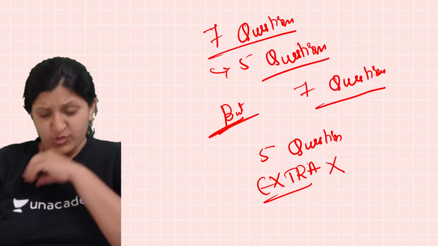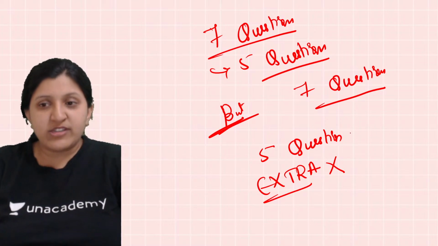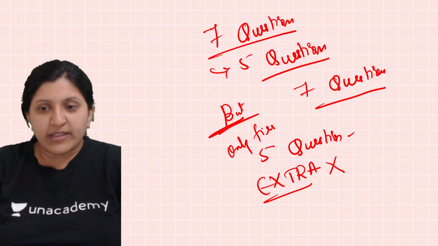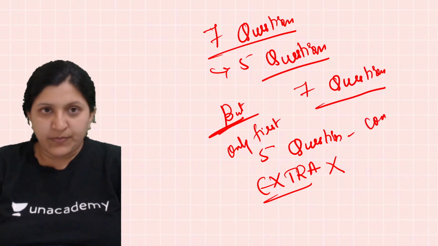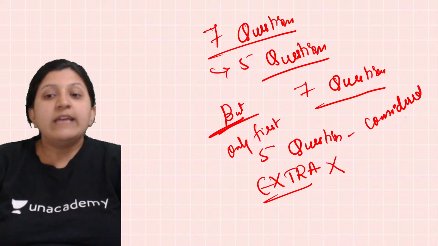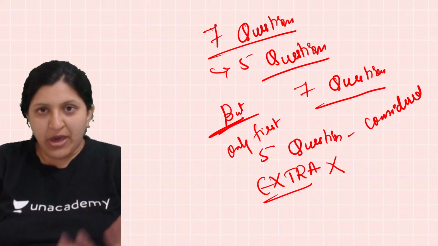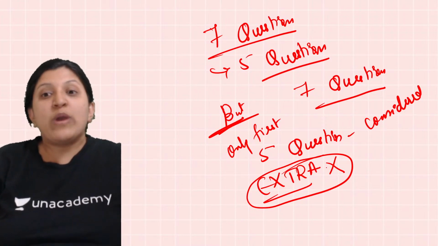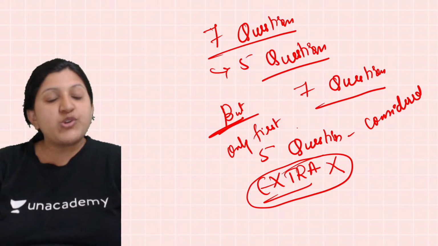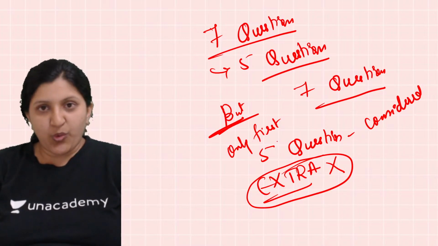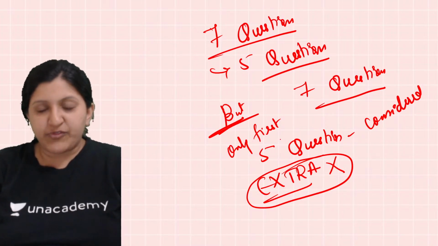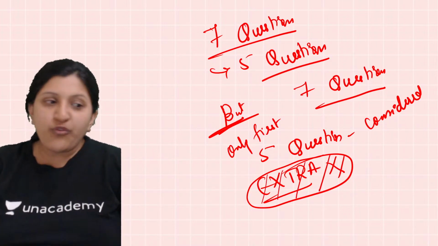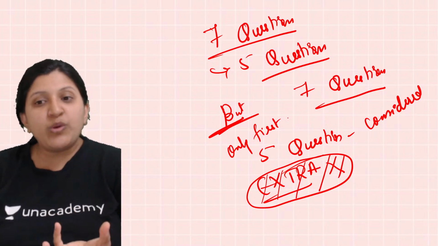Only the first 5 which are there are considered. The next ones you are writing, the extra ones, are not at all considered, and this is completely a waste. So instead what you can do is try to improvise those 5 questions, 1 2 3 4 5, instead of writing extra. So don't go for writing extra, but try to improvise.